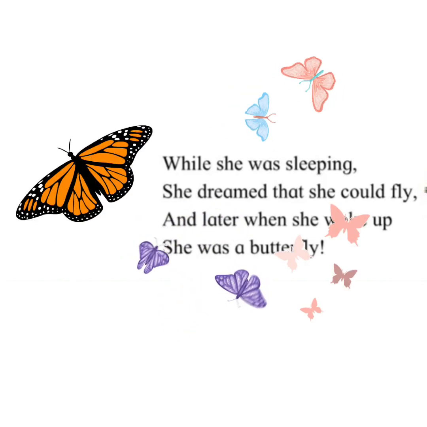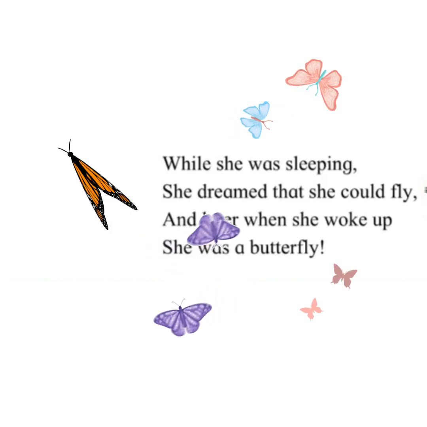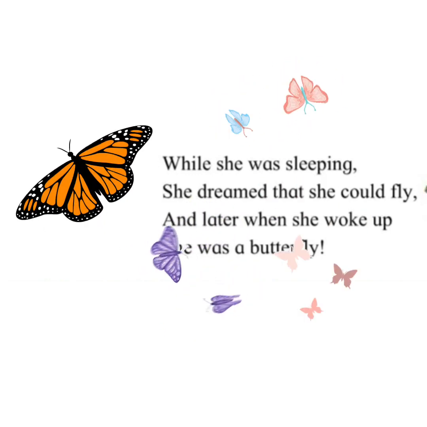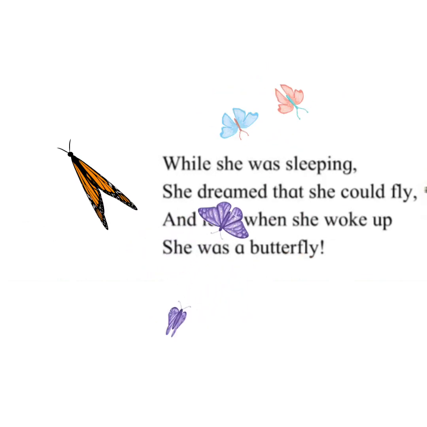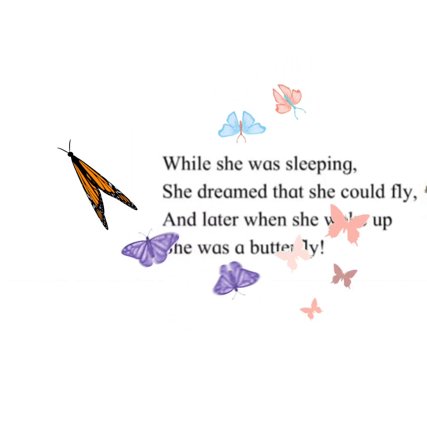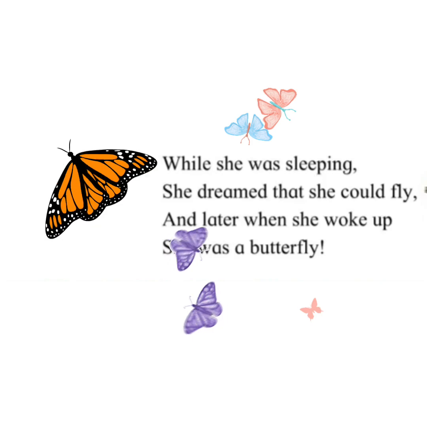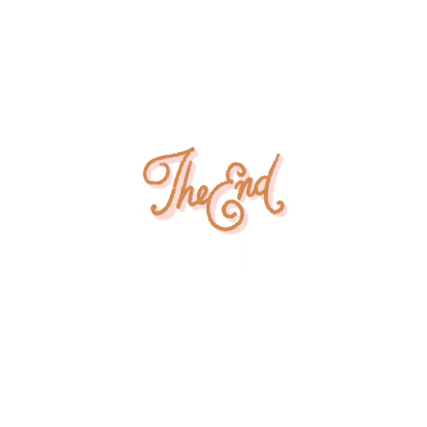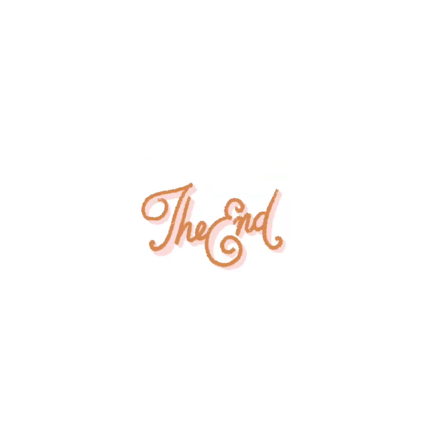Okay, students. So the chrysalis was sleeping nicely and she was dreaming that she could fly. And suddenly when she woke up, she found out that she was flying and she had turned into a butterfly. So this was the second poem. So the two poems tell us about the changes that happen in the life of a frog and a butterfly as they are growing up. Okay, so this was the end of our poem, students.